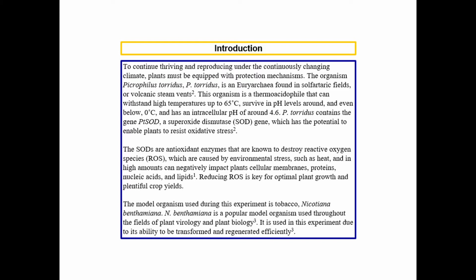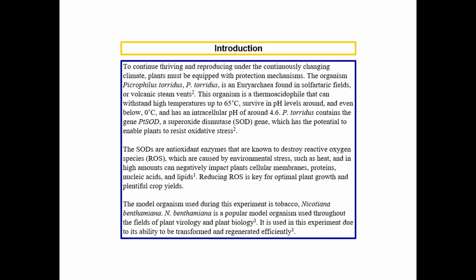Superoxide dismutases are antioxidant enzymes. These are known to destroy reactive oxygen species. Reactive oxygen species are caused by environmental stressors such as heat, and at high levels they can have negative impacts on plants. So reducing levels of ROS is important for optimal plant growth and yield.